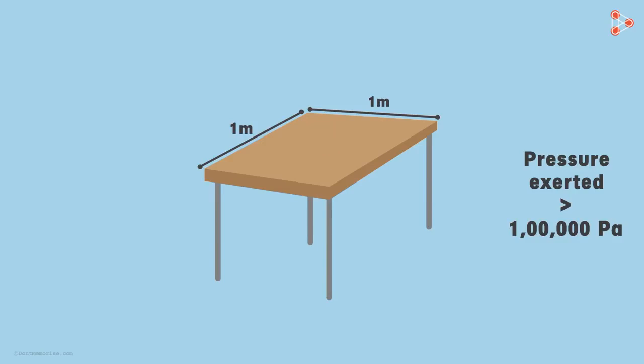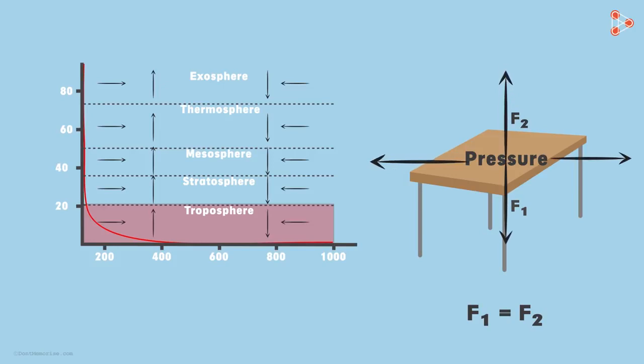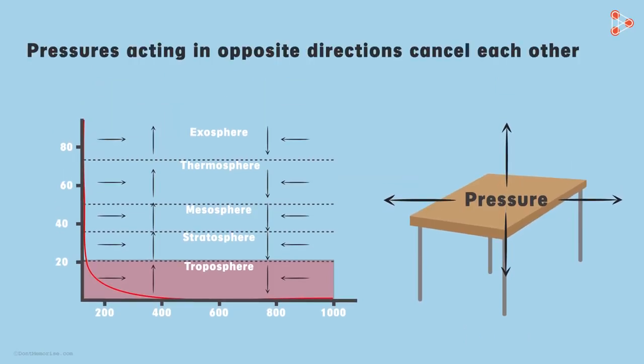A little while ago, we said that the pressure exerted at points above the Earth's surface is equal in all directions. So the pressure at every point on the table is the same in all the directions. That is, if downward pressure is pushing the table surface with a great force, then the upward pressure is also pushing it in the upward direction with the same force. Both the forces are balanced and the table does not collapse. As I said, pressure is not only acting in these 2 directions, it is acting on the surface in all the directions. Pressures acting in opposite directions cancel each other out.